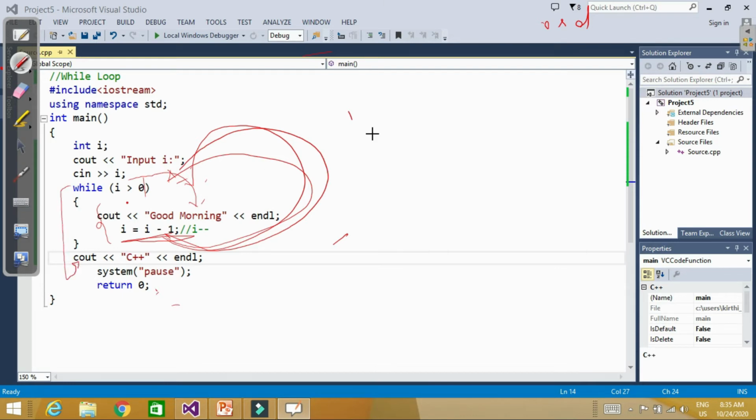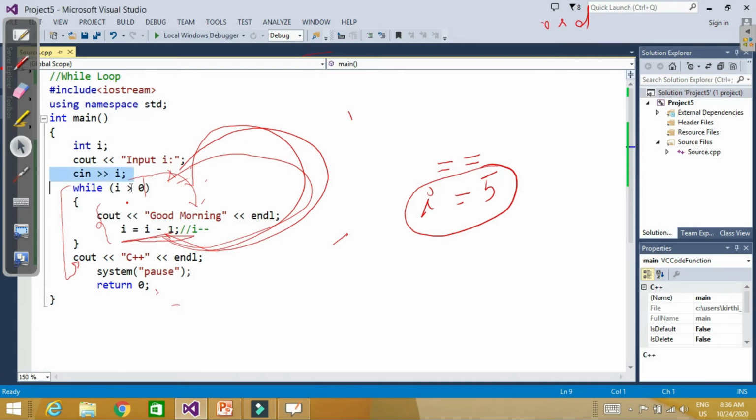So there are 2-3 tips for the while loop. First thing is, check that the relational operator is not mistyped. You should not mistakenly type the wrong relational operator. For example, you are checking for equal to, and you type the assignment operator. If you do that, the loop will be true all the time and it will make an infinite loop. Infinite loop means the loop will never end.